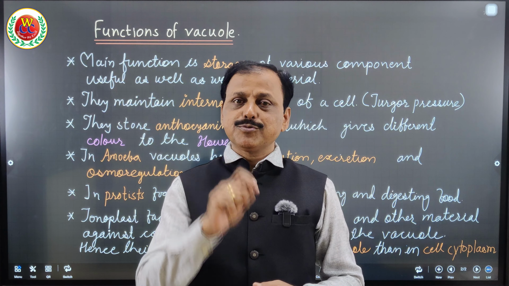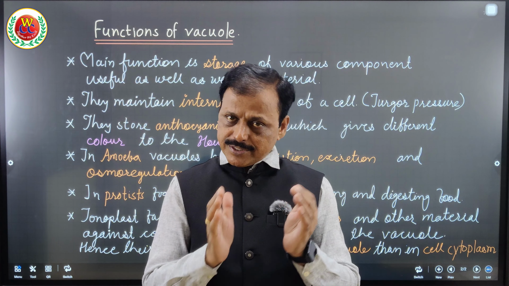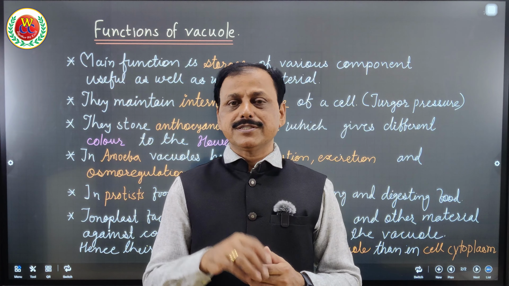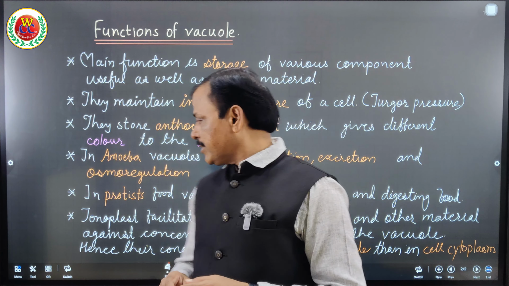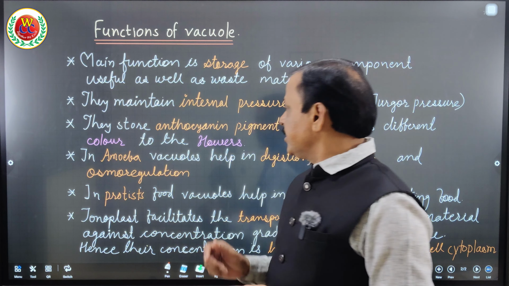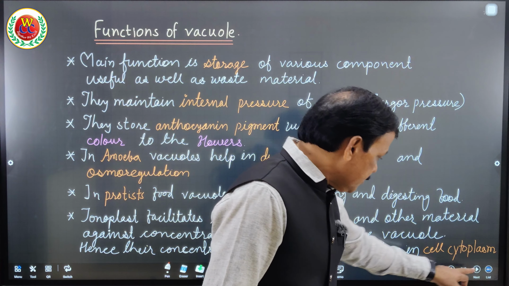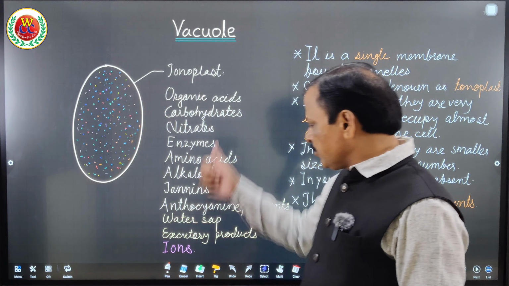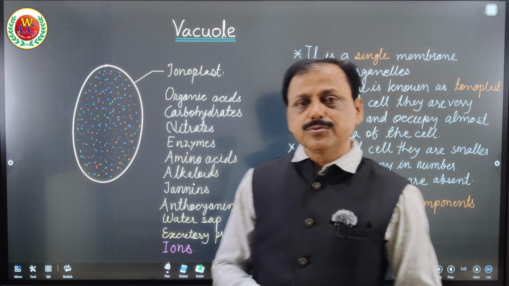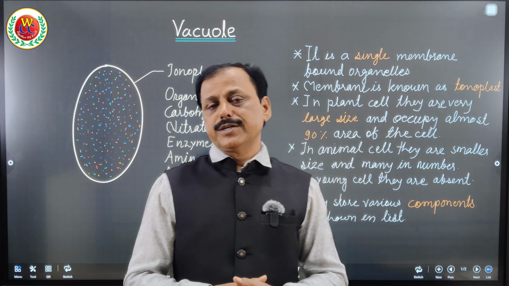The vacuole also helps to store various waste material which cannot be released by the cell. Therefore, it stores not only the important components but also the waste material, as I already mentioned. Please go through this list to know about the components stored in the vacuole.